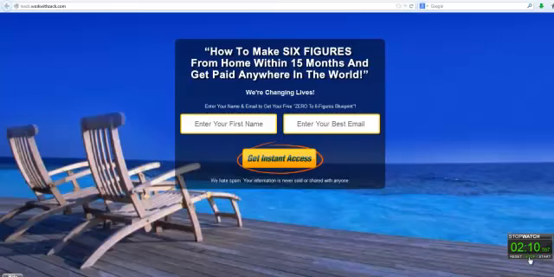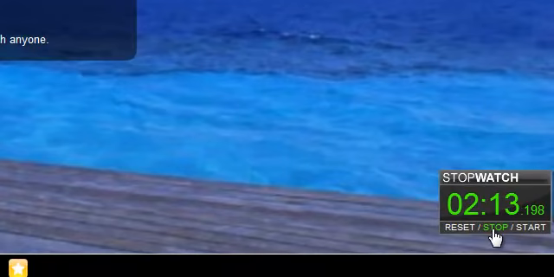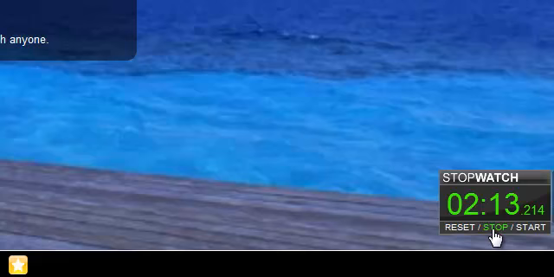my computer internet connection is a little slow, so I'm not stopping the timer yet. There, it's done. Stop. 2 minutes 13 seconds is what it took me to set up that complete sales funnel for the Power Lead system.